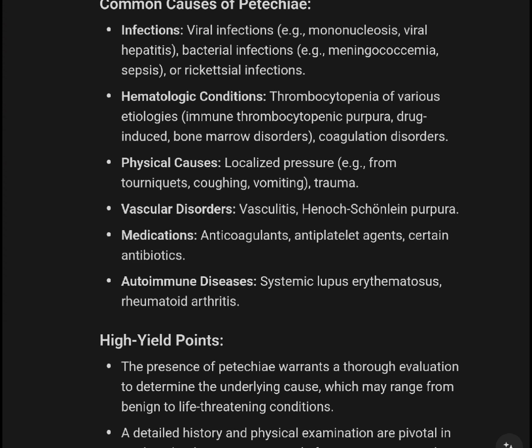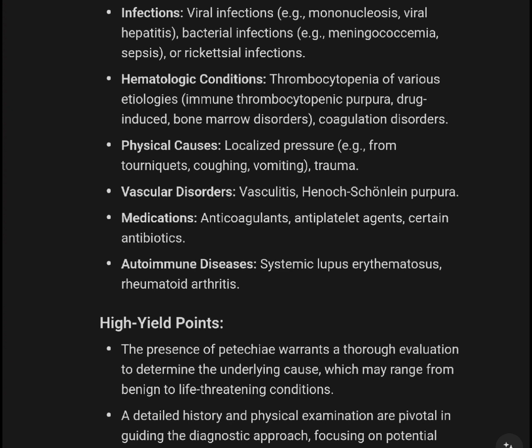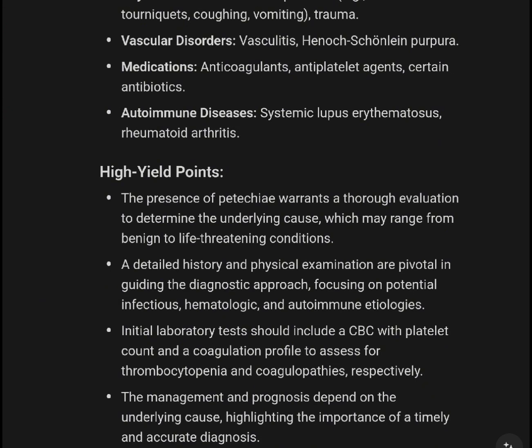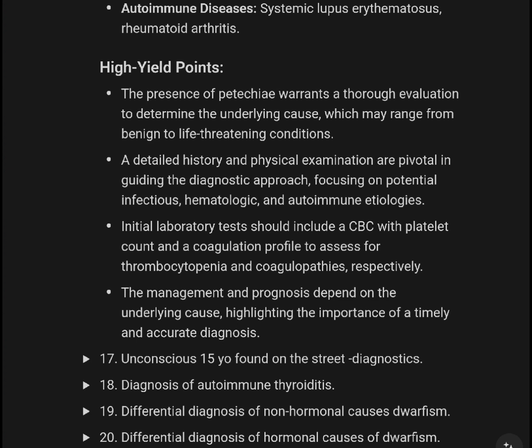localized pressure, trauma; vascular disorders; medication; autoimmune disease. In conclusion, the presence of petechia warrants a thorough evaluation to determine the underlying cause, which may range from benign to life-threatening conditions. Detailed history and physical examination are pivotal in guiding the diagnostic approach, focusing on infectious, hematologic, and autoimmune etiologies. Initial laboratory tests should include a CBC with platelet count and a coagulation profile to assess for thrombocytopenia and coagulopathy, respectively. The management and prognosis depend on the underlying cause, underlining the importance of timely and accurate diagnosis.